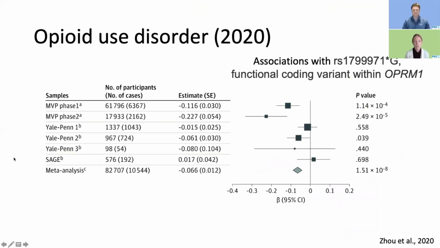Moving on to opioid use disorder, this is the latest and largest GWAS of opioid use disorder. And this combined data from the MVP, Yale-Penn, and SAGE. This is by Hong Zhou et al. And they identified a significant functional coding variant within the mu opioid receptor gene, or OPRM1.